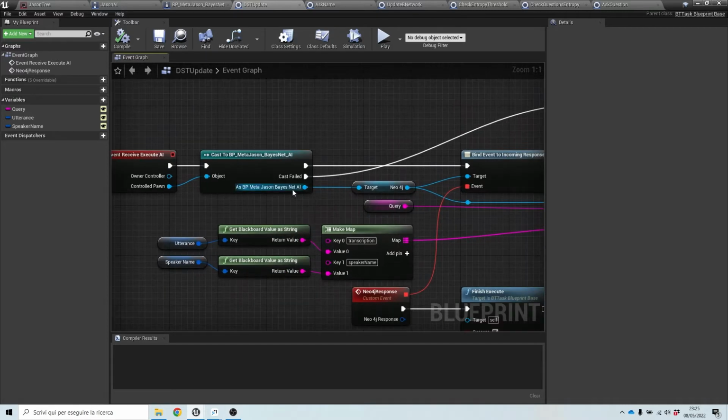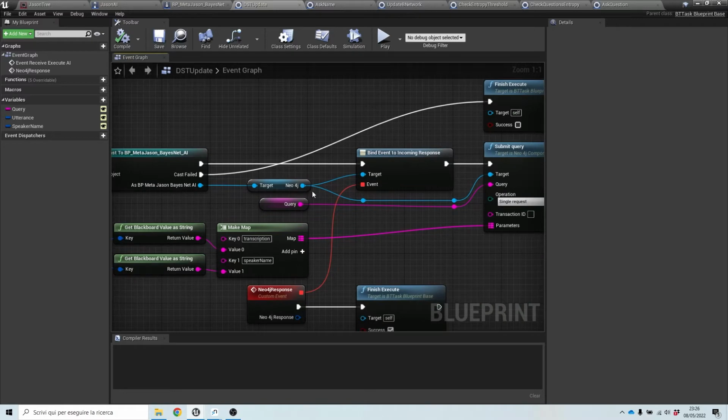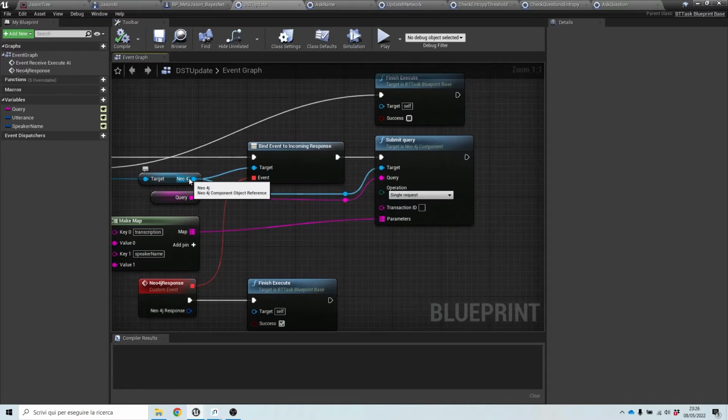And again, we can get the control poll meta.json, which is equipped with the Neo4j component, if you remember from the basic tutorials. We can use this component here to send a query to Neo4j, the query that we get as an input.